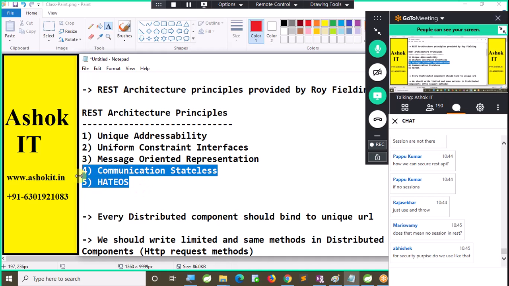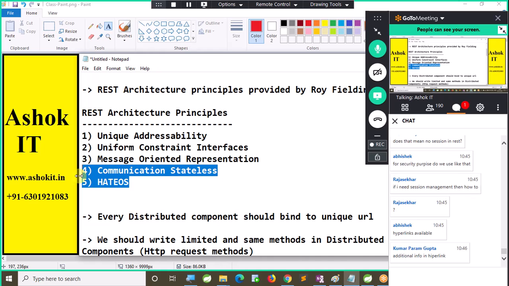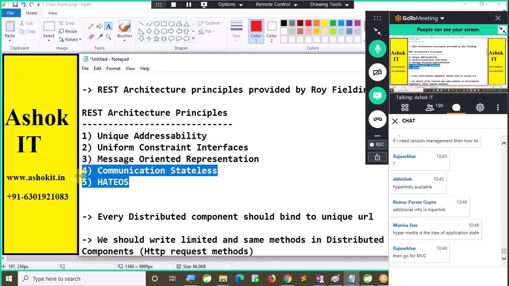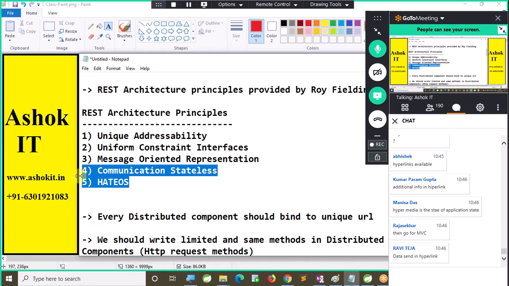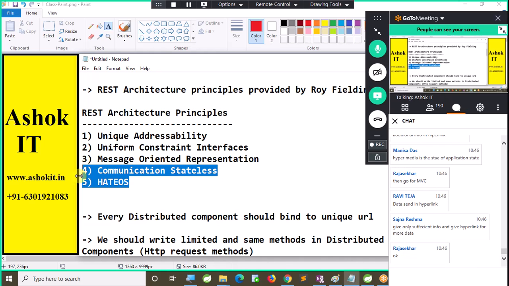Next one, HATEOAS. What is the meaning of HATEOAS, guys? Rajshekhar, you should not do session management. That is what I am saying. You should not do that. Why use session in REST? Why use session in web services? There is no concept like that. Then go for normal MVC web applications if you want to maintain the session.